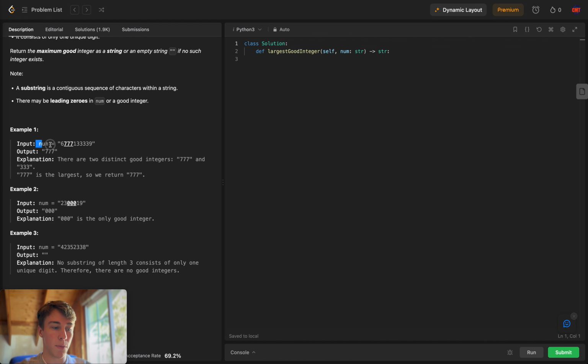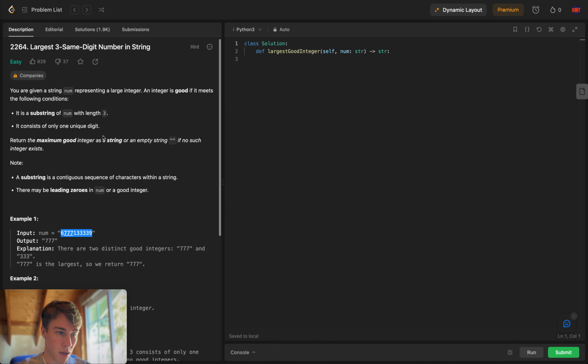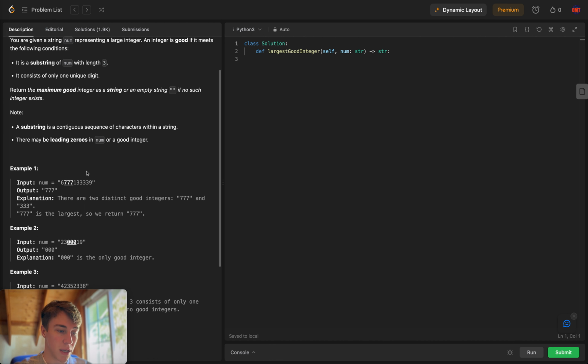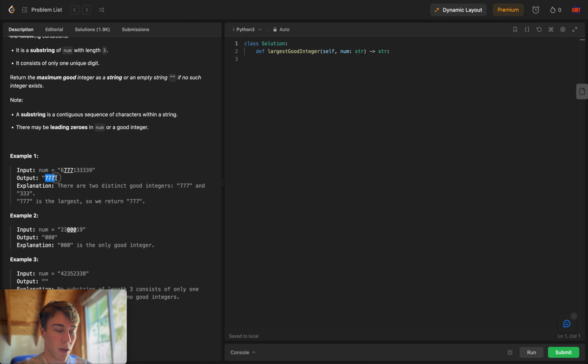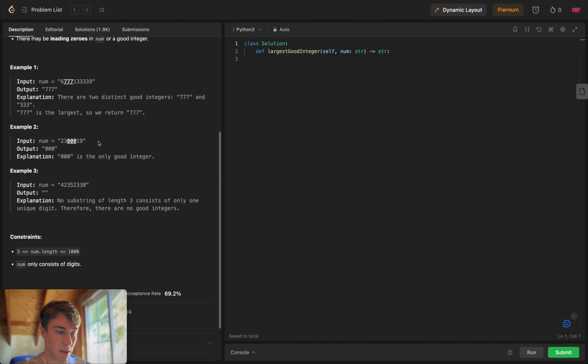Example 1, we have this input num 6777133339. We can see that the max good integer, or better yet, the max 3 same digit number is 777. There is another, which is 333, but that doesn't fit the condition that it has to be the maximum. And so yeah, in the explanation it says here that there's two options. The maximum of those is 777, so we choose that.